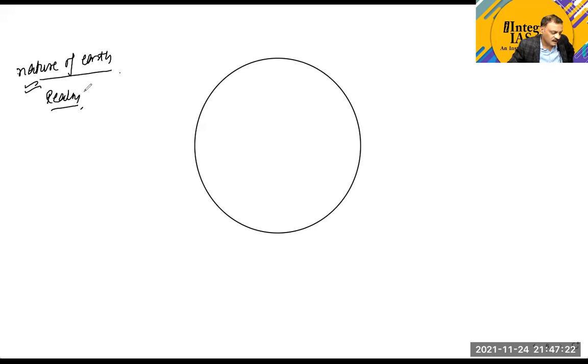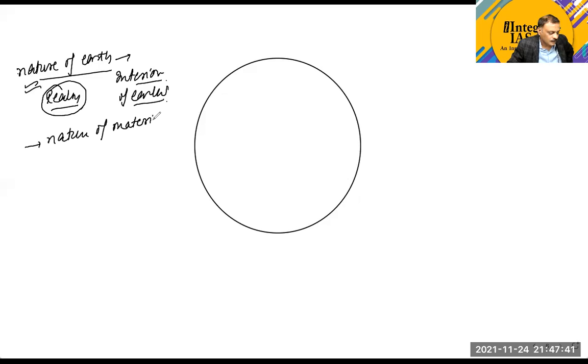Now, the nature of the earth could be understood in terms of a realm and also in terms of the interior of the earth. Interior of the earth, or the nature of the material on earth, which we generally tend to study in the area of rocks.